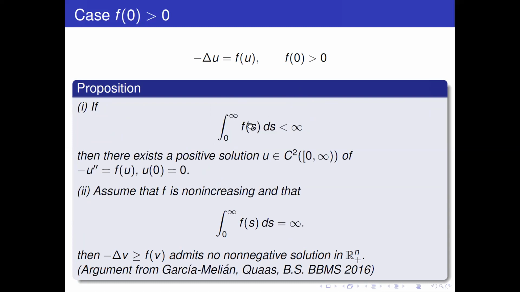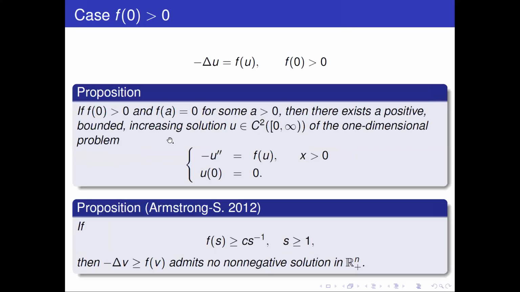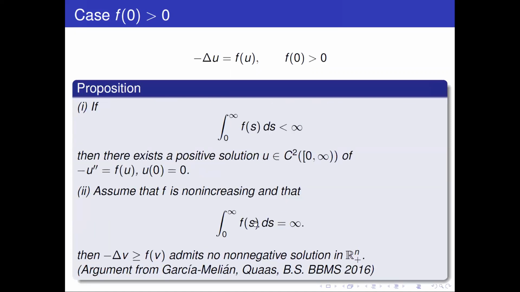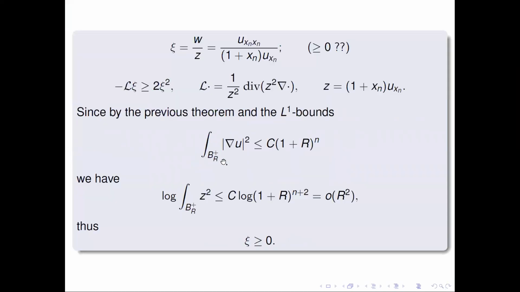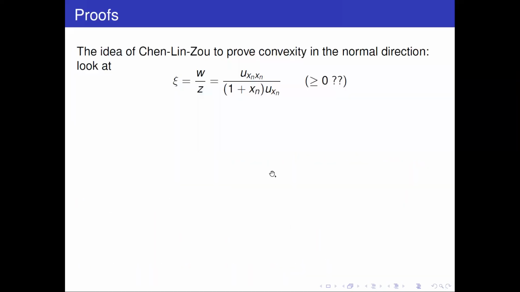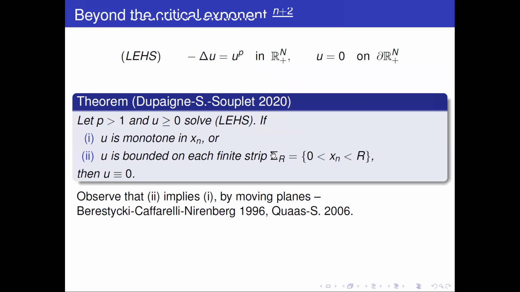If this integral is finite, then there is a solution. This actually extends this thing over here. And if the integral of f is infinite, then through an argument from that work with Jorge García-Melián and Alexander Quaas, we can show that even super solutions do not exist. So in particular, this certainly covers the case of f convex, but even much more. So that's how we end up with this theorem over here.